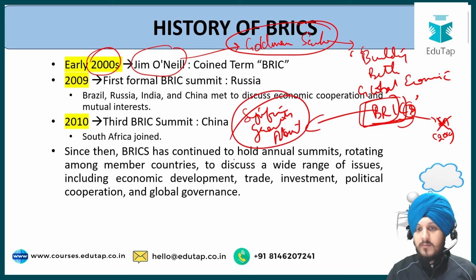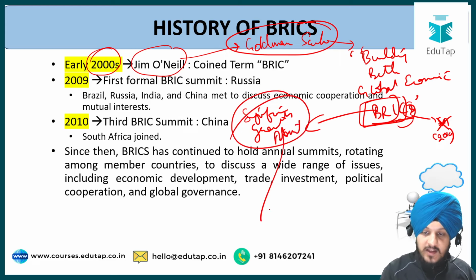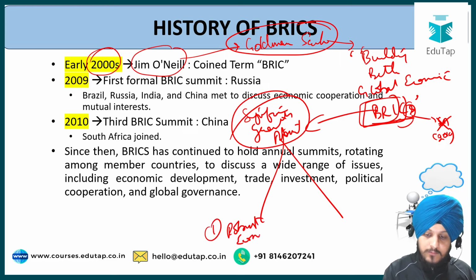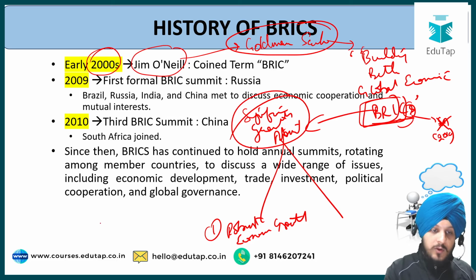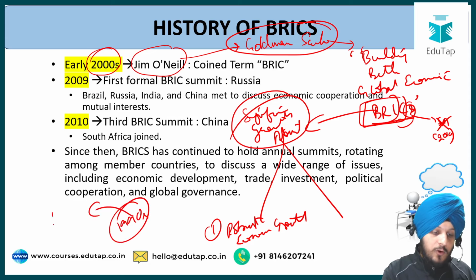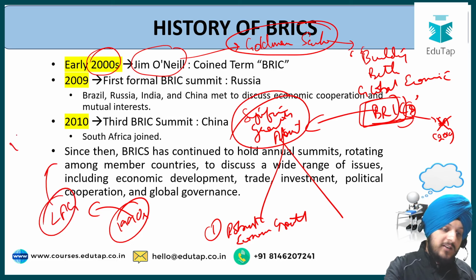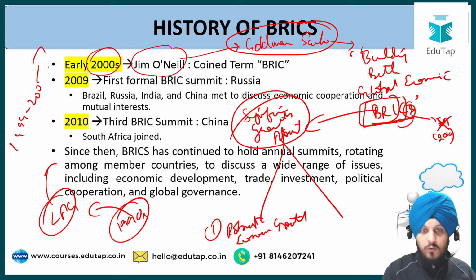And what made him give this analysis? He gave different points, such as these countries have demonstrated robust economic growth. So for example, you would know that in the 1990s India followed the LPG reforms, and as a result of the LPG reforms, it showed a significant growth rate from 1994 to 2000 and further on. So that could be one of the reasons why he considered India as a part of this group.